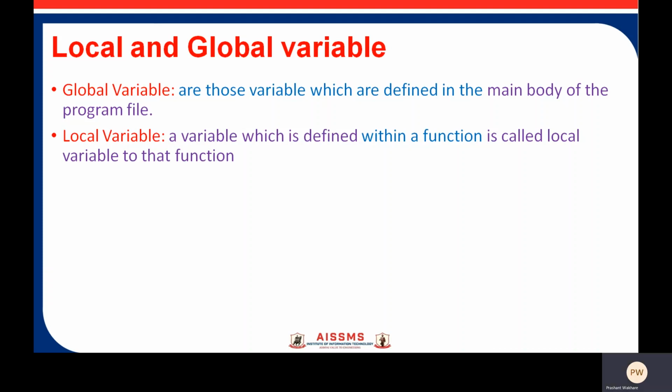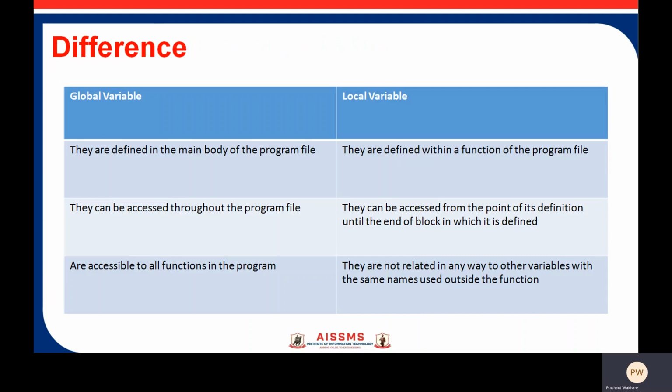And second one is the local variable. A variable which is defined within a function is called a local variable to that function. A local variable can be accessed from the point of its definition until the end of the function in which it is defined. It exists as long as the function is executing. Function parameters behave like local variables in the function. Moreover, wherever we use the assignment operator inside a function, a new local variable is created. So see this example, before the example, see this difference, you will be more clear what is the global variable and what is the local variable.